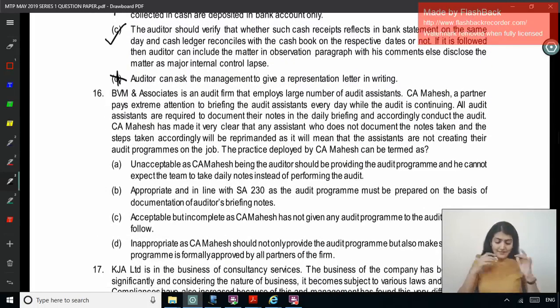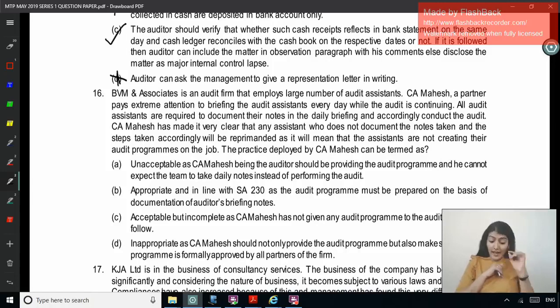Next one, right? 16. BVM and Associates is an audit firm that employs a large number of audit assistants. CA Mahesh, a partner, pays extreme attention to briefing the audit assistants every day while the audit is continuing. All audit assistants are required to document their notes in the daily briefing and accordingly conduct the audit. CA Mahesh had made it very clear that any assistant who does not document the notes taken and the steps taken accordingly will be reprimanded.